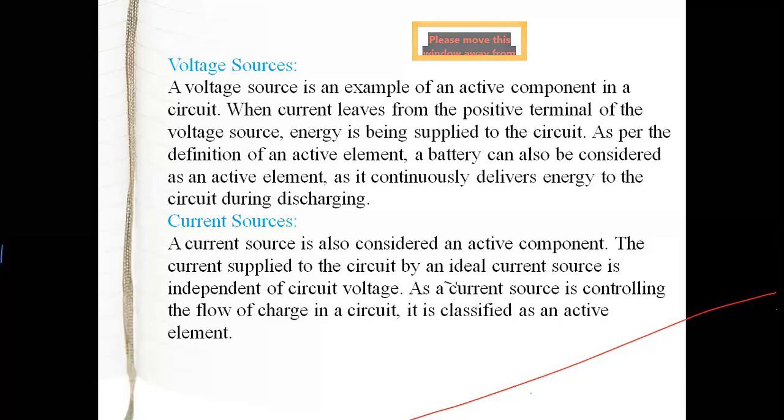Suppose you take a battery. A battery has a charging and discharging process. Energy is stored in a battery, and when we use that stored energy, the battery gets discharged. So energy is supplied and the battery discharges. That comes in the category of active components or active devices: the voltage source, and the second one, the current source. The remaining topics, passive components, then transistor and diode, we will see in the next lecture.